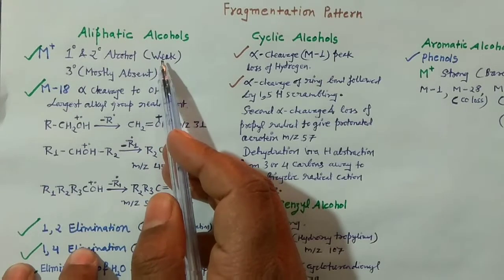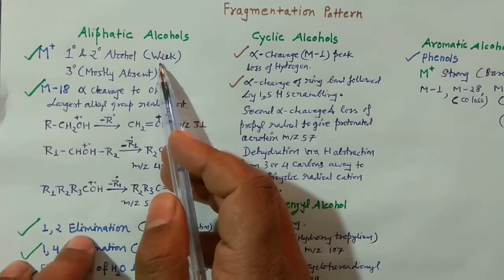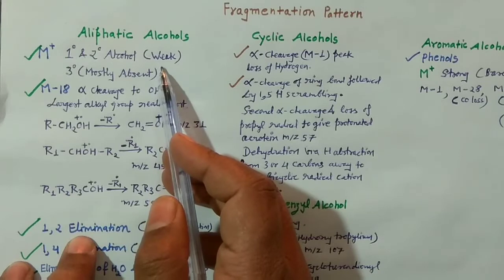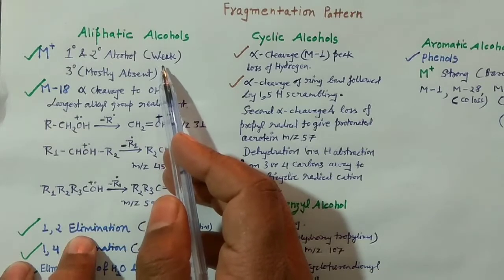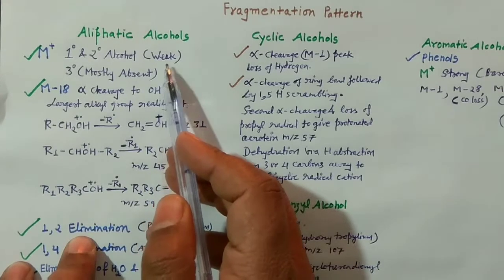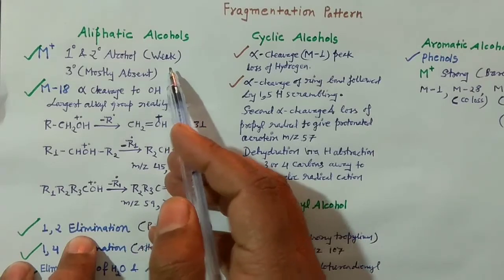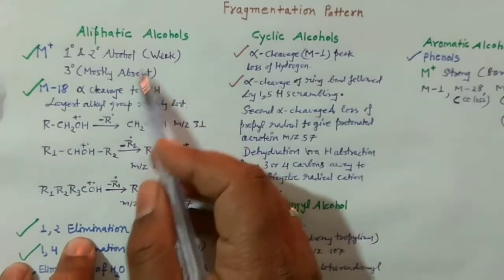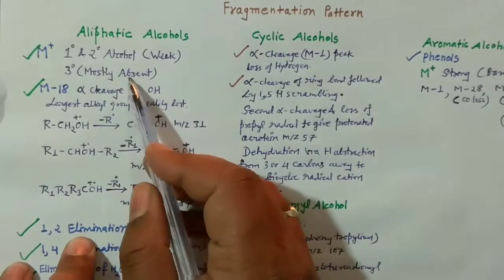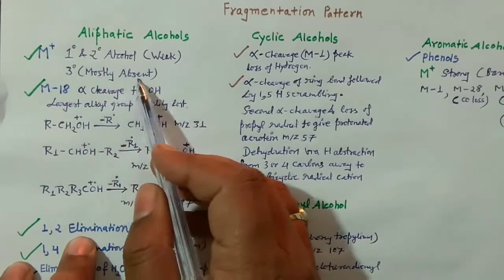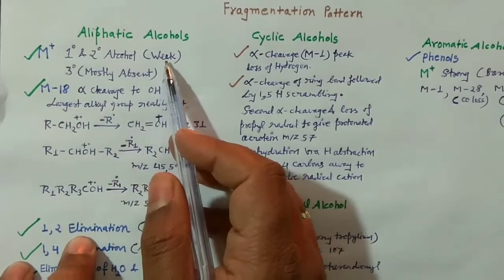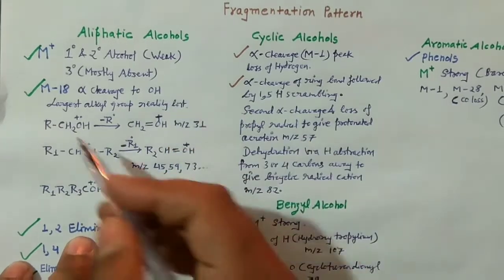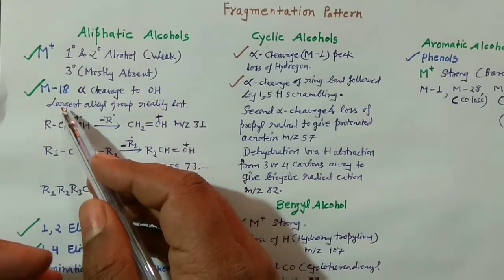Got it? The problem is that if you want to know the molecular weight of the compound, then surely you will not opt for electron impact ionization. You should go for another soft ionization technique, right? So you will not get your molecular ion peak. In the case of the tertiary alcohol, it is absent. In the case of primary and secondary, it is present, but weak. And the dehydration reaction is very, very common.